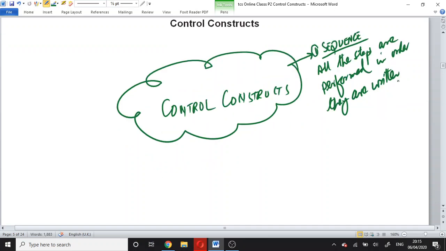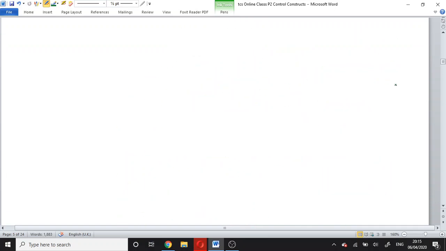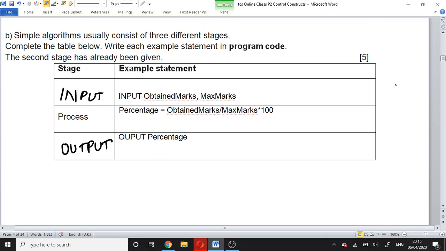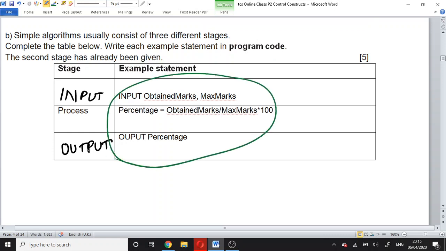What does it mean? We have seen an algorithm in which we have used three steps. The first step is input obtained marks and maximum marks. The second step was calculating the percentage, and the last step was output percentage.